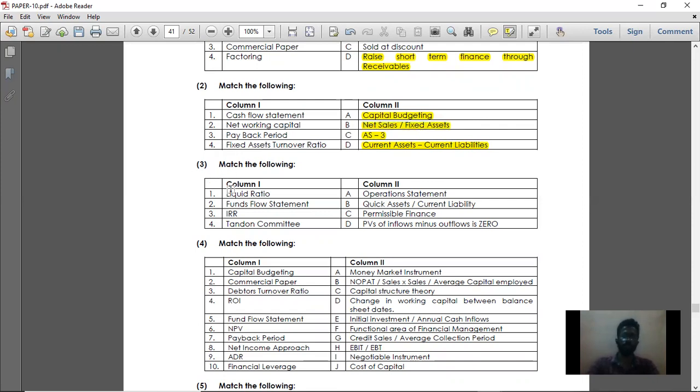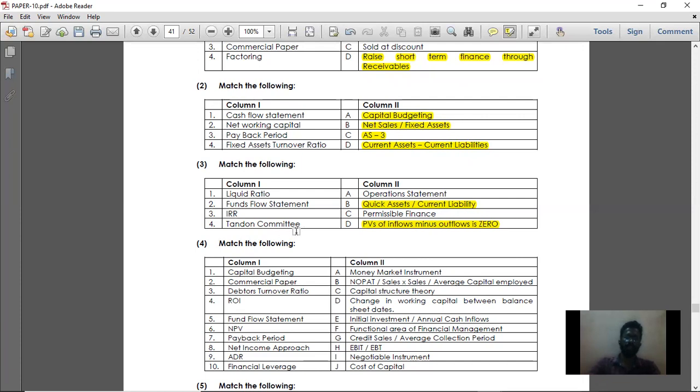Next, moving on to the third match the following. Liquid ratio. The formula for liquid ratio is quick assets, that is liquid assets, divided by current liabilities. Then fund flow statement. Fund flow statement is an operational statement. You should remember this. Then IRR, internal rate of return. At internal rate of return, present value of cash inflow will be equal to present value of cash outflow. So if you subtract present value of cash outflow from present value of cash inflow, your answer will be 0 at IRR. So option D for point number 3.